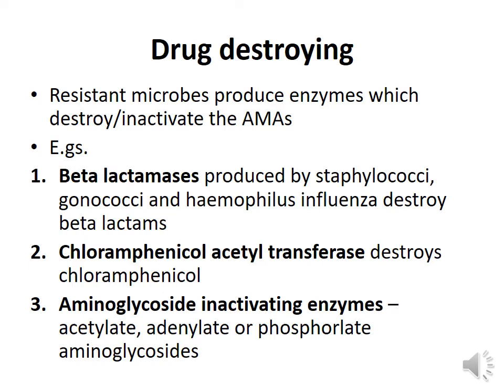They have the ability to open up the beta-lactam ring and destroy the beta-lactam antimicrobial agents. Similarly, certain microorganisms have the ability to produce a chloramphenicol acetyl transferase which destroys the chloramphenicol molecules. Similarly, certain organisms produce enzymes which inactivate aminoglycosides and hence they become resistant to the action of aminoglycosides.